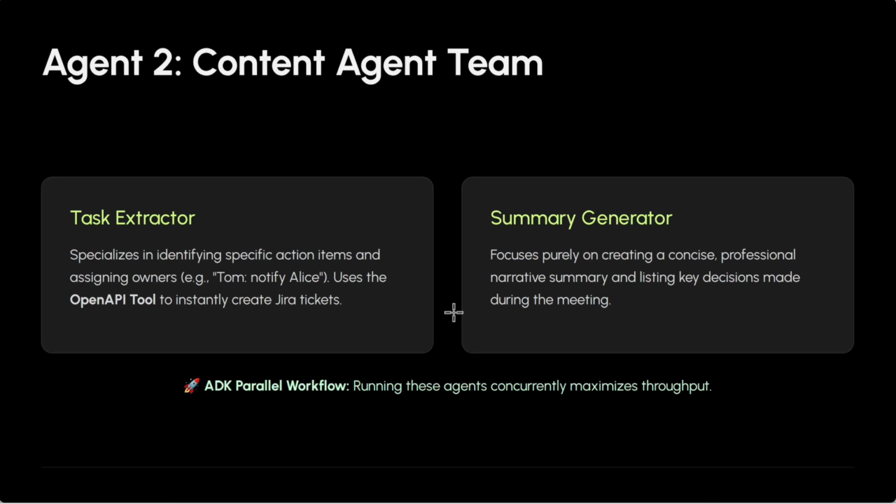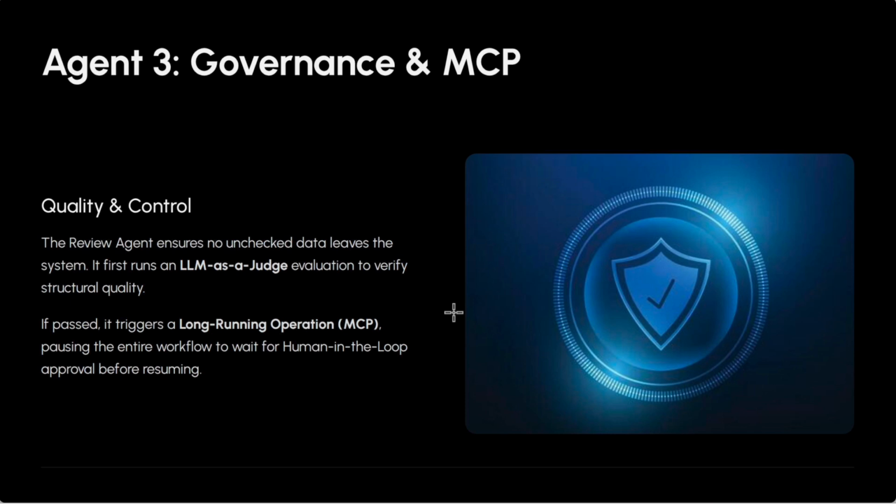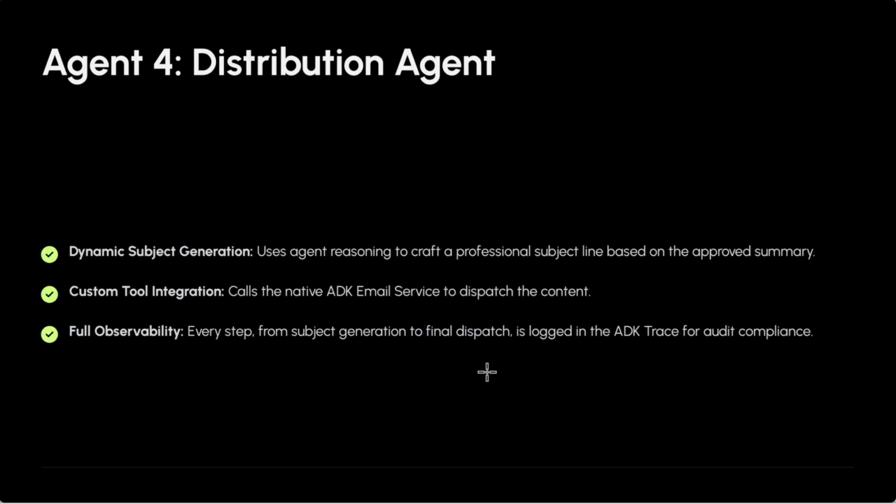Governance is critical. The review agent first uses an LLM as a judge to verify the summary's quality. If passed, it triggers the managed control point, pausing the workflow as a long-running operation. It then waits for human-in-the-loop approval before resuming, ensuring zero risk of accidental dispatch.